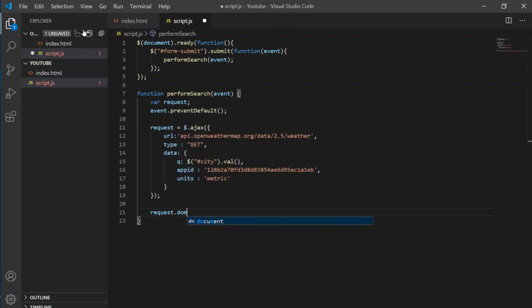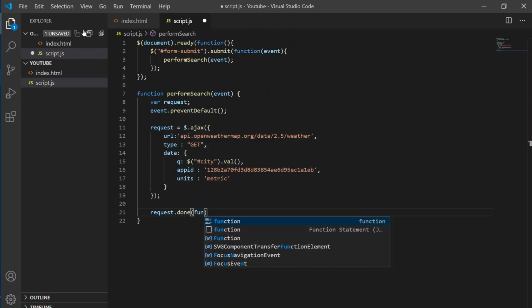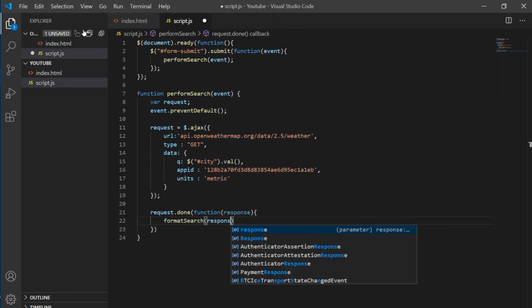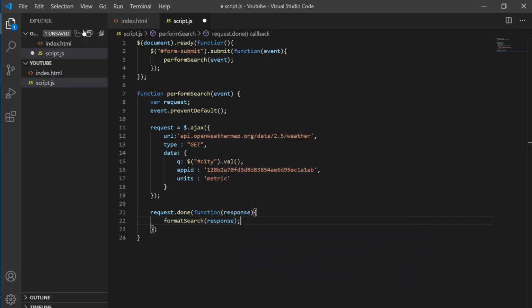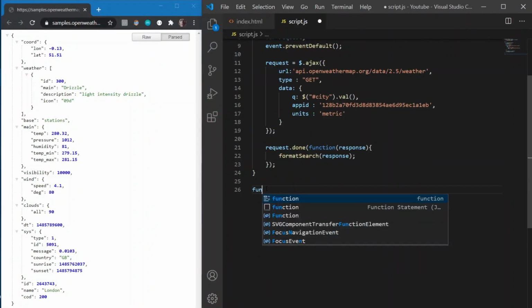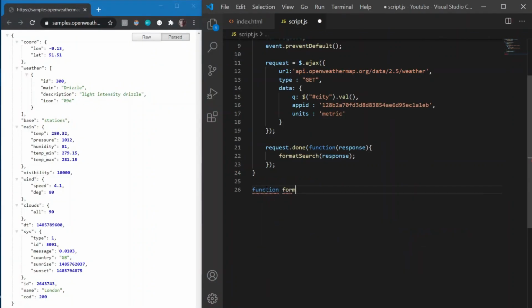And then we will have to check if our request is done. So there is a method, and when this is done, we will have to perform a function, and then we will call our format search function, or the third part that we discussed earlier. Okay, so now we will write our third function, that is format search,